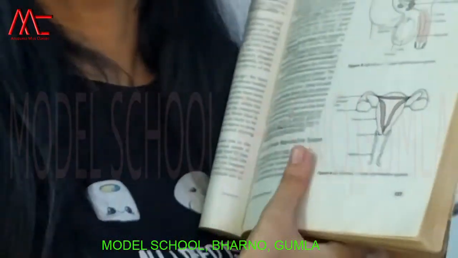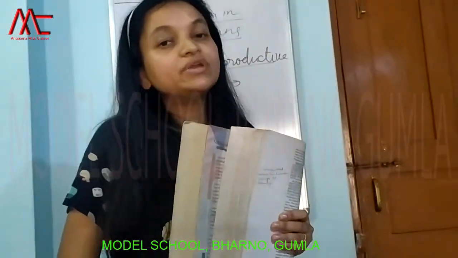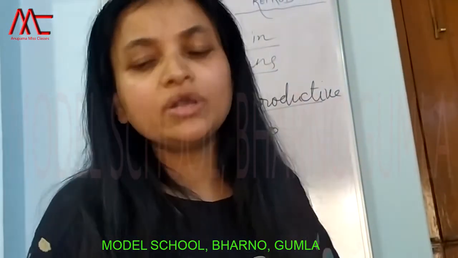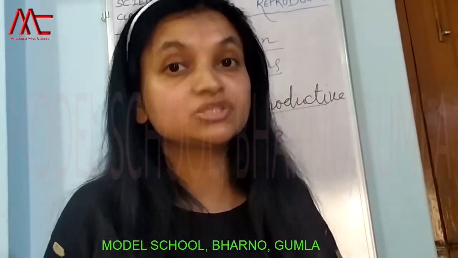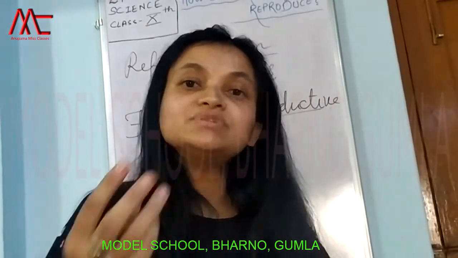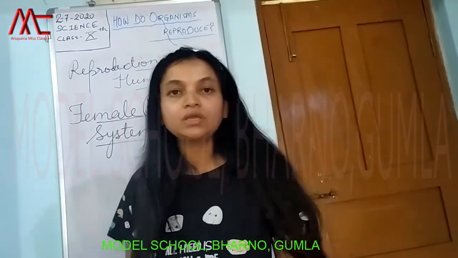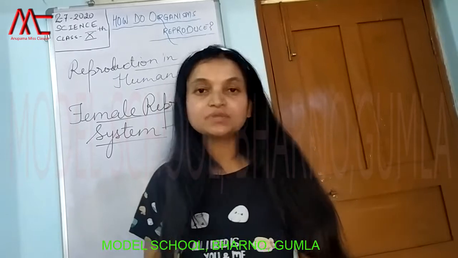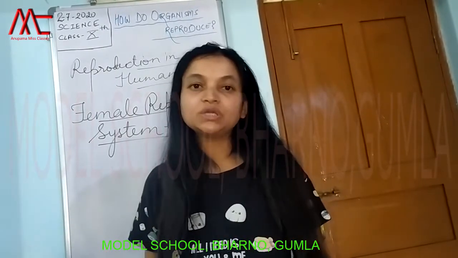So let me explain what happens in the female reproductive system. The main organ is your ovary. Within the ovary, egg cells are produced. When a girl baby is born, she is born with thousands of eggs, but those eggs are immature. When she starts menstruating, one egg comes out every month. The egg will be released from the ovary. If it is not going to fertilize with the sperm, it will be removed from the body at the time of menstruation along with the blood.